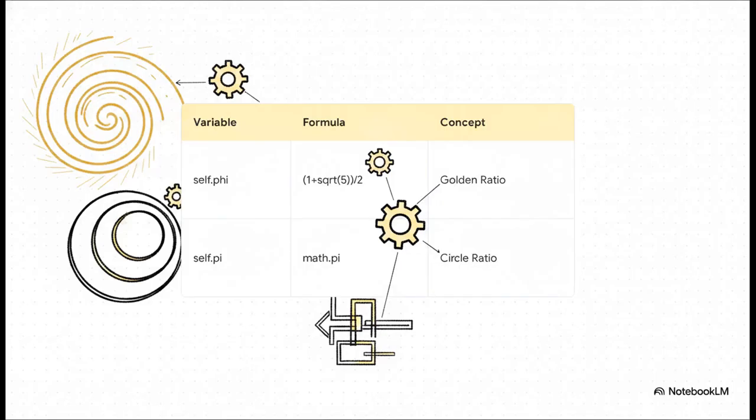Now check out how universal constants are invoked as the core gears running this engine. We've got self.phi, calculated precisely as 1 plus the square root of 5 divided by 2. And as we know, that's the exact formula for the golden ratio, that aesthetic and mathematical pattern you find literally everywhere in nature. Then right below that, self.pi is called directly from the imported math module, bringing in pi, the eternal ratio of a circle's circumference to its diameter. The engine is literally translating exact, hard math into profound structural rules for reality.